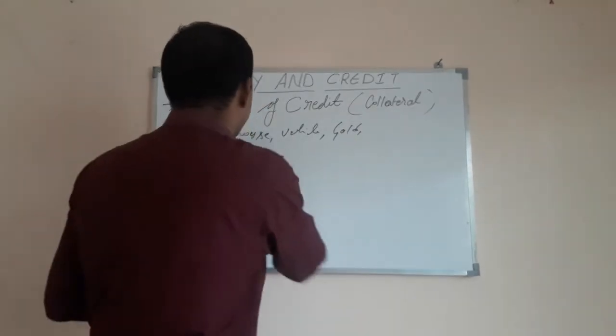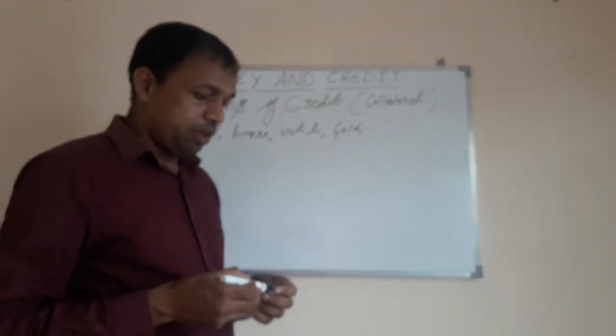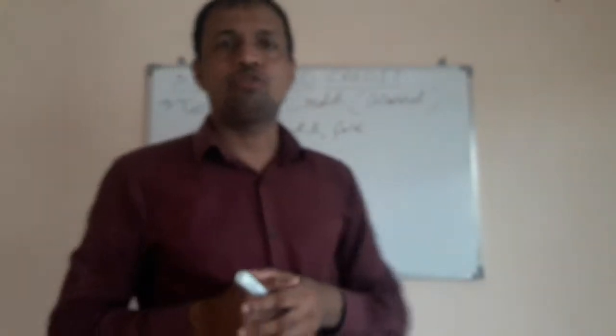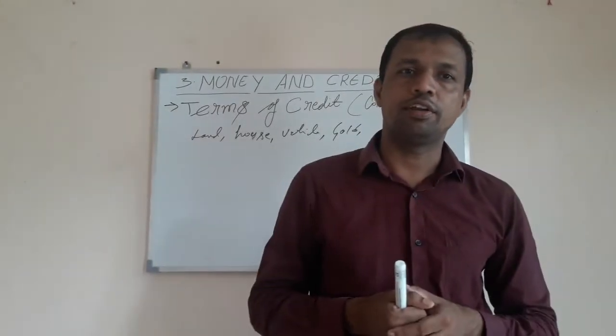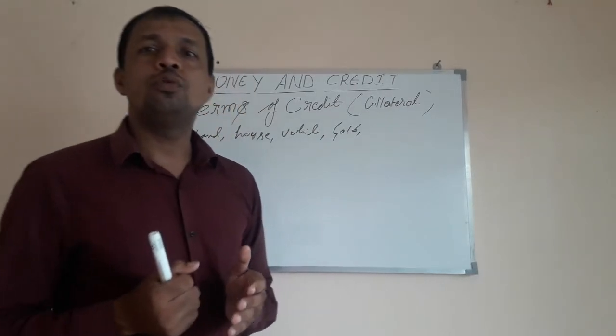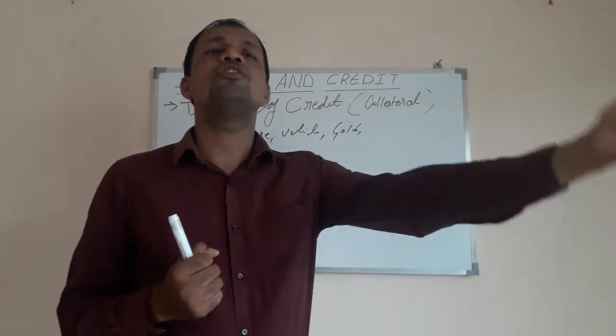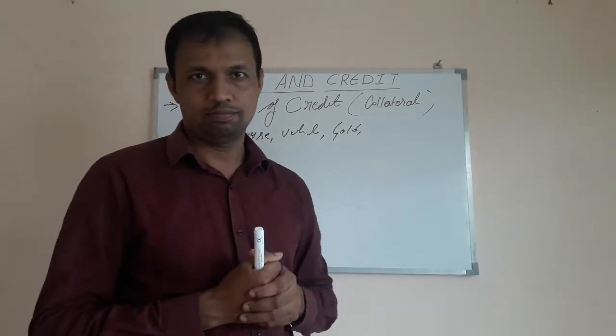All this comes under collateral. Now why does the bank take collateral? Why does the bank want collateral? The bank takes collateral in order to maintain security against the loan which it is giving to the borrower.